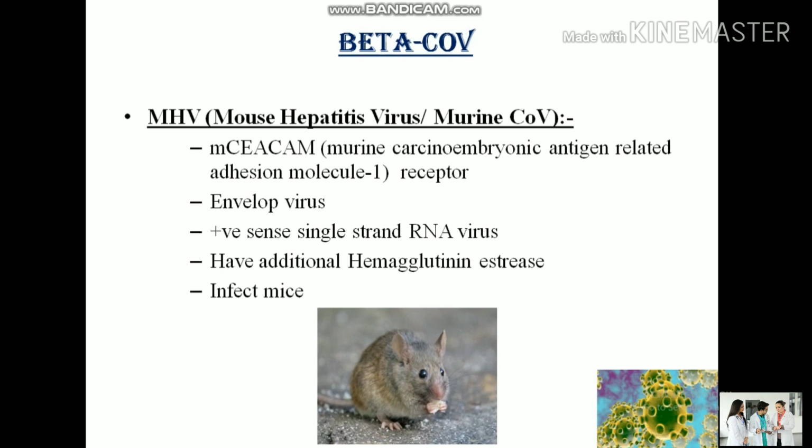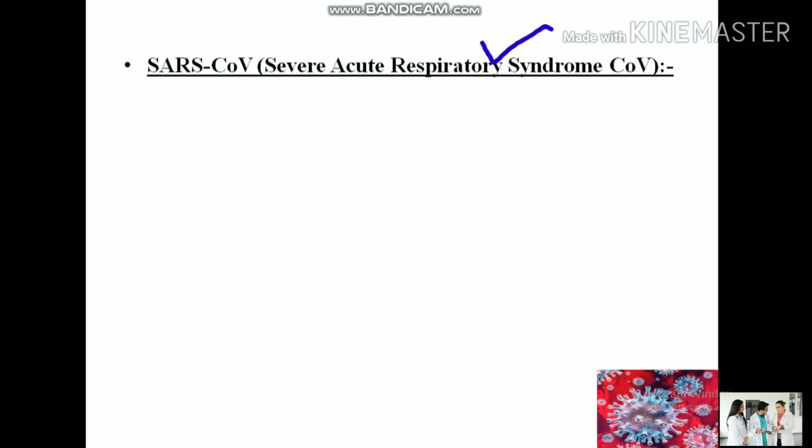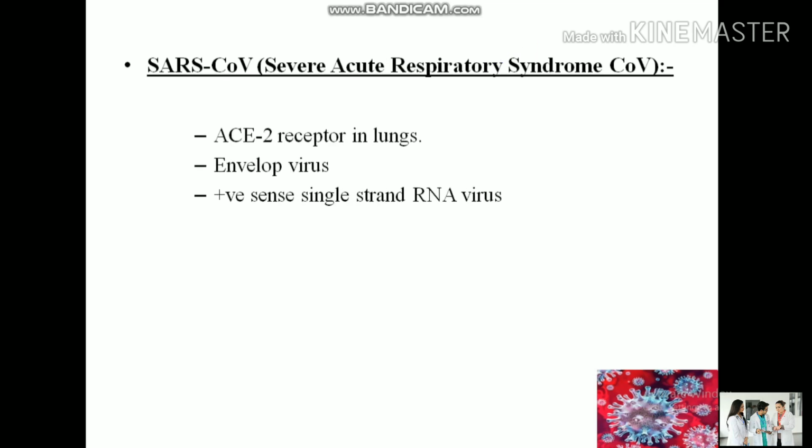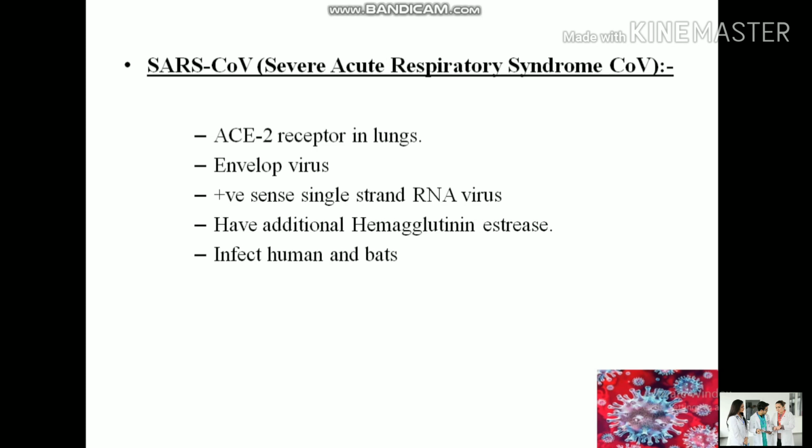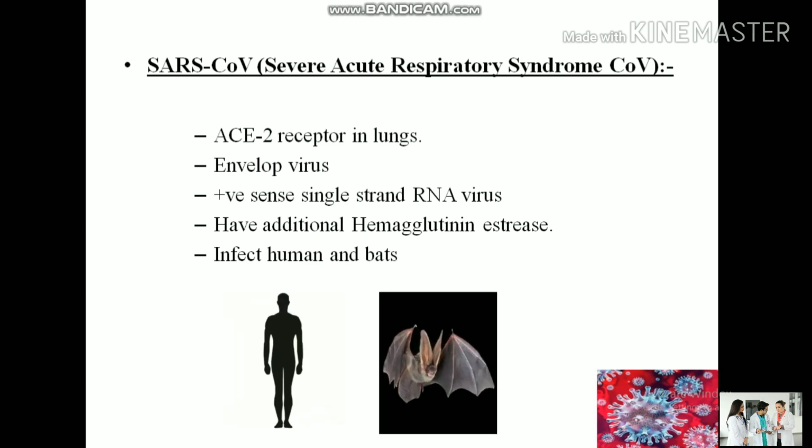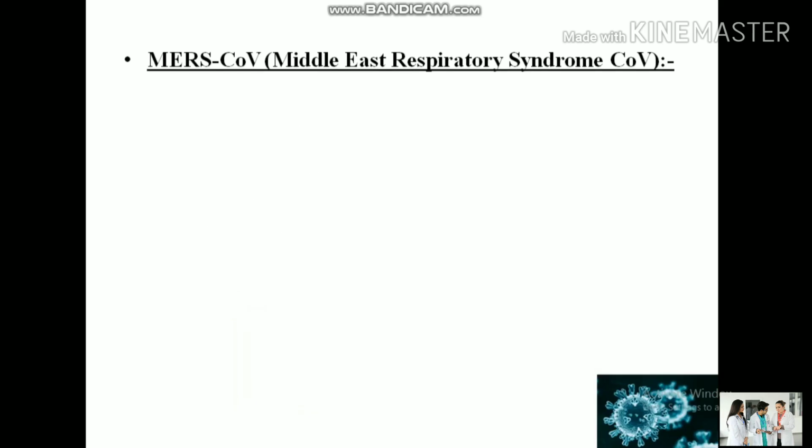Another virus from the beta genus is the SARS coronavirus, severe acute respiratory syndrome virus, and it also attaches to the ACE2 receptor present in your lungs. It is an enveloped, positive sense single-stranded RNA virus, and it mostly infects humans and bats. It also has additional hemagglutinin in its structure. Then the MERS coronavirus, Middle East Respiratory Syndrome coronavirus.